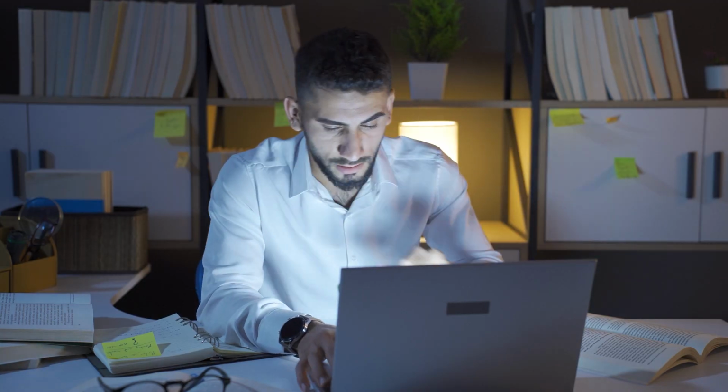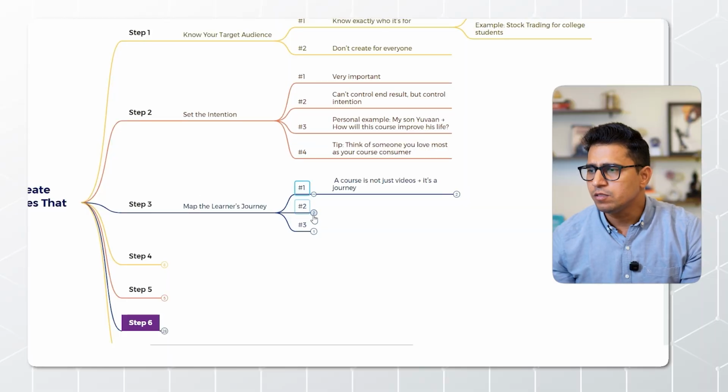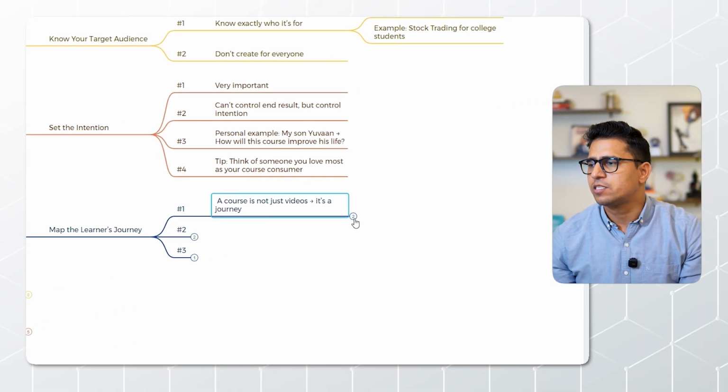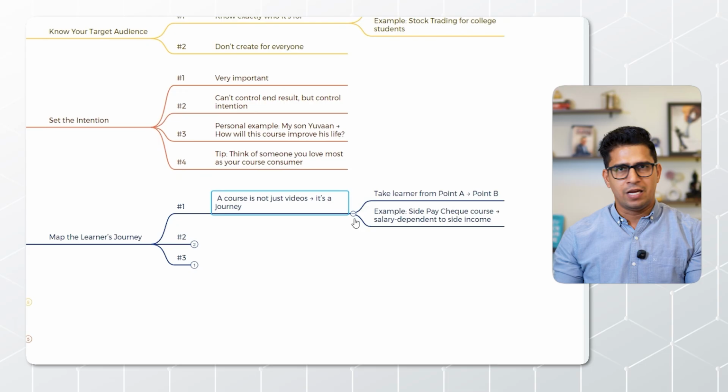And people are willing to pay for that, because I know a lot of people who have put in a lot of effort, watched 100+ hours of videos here and there, but got zero results. Why? Because they were just doing here-and-there learning. That's why they are looking for a journey. They are not looking for something where they watch a video and that's it.